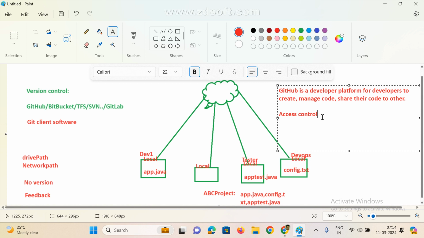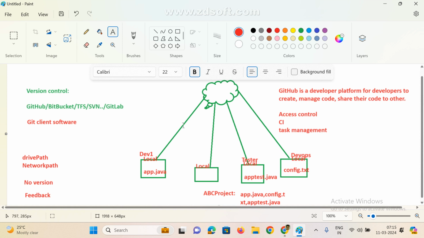Access control means I want to give some security, and also we can do some automation, continuous integration. And also we can give some task management, who is working on what task. There are a lot of advantages available here. So that is the reason nowadays every organization is following one version control.